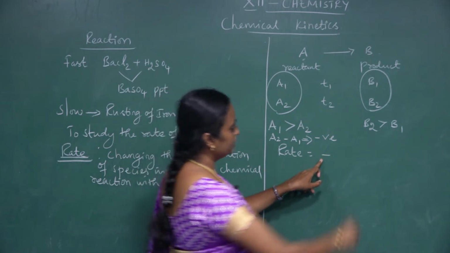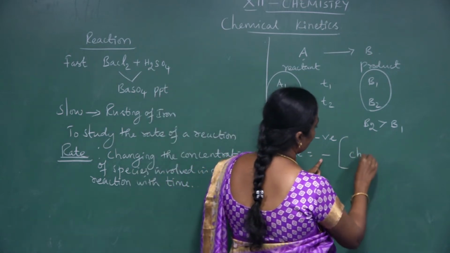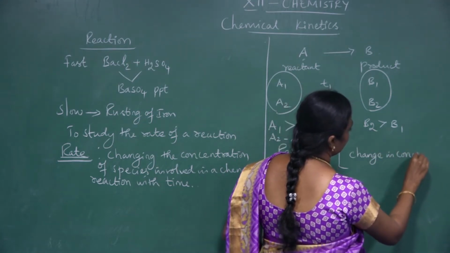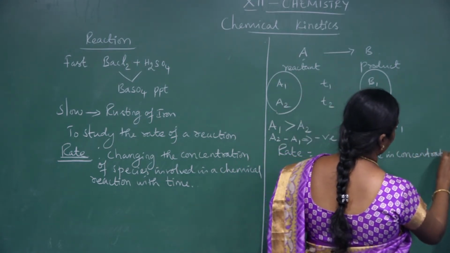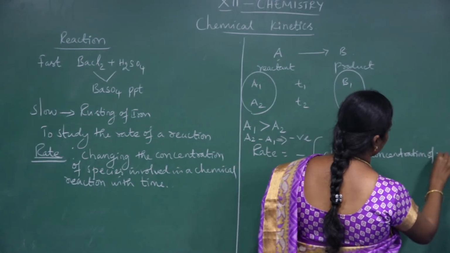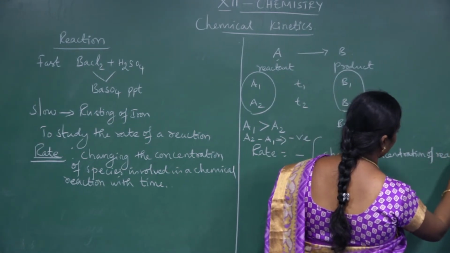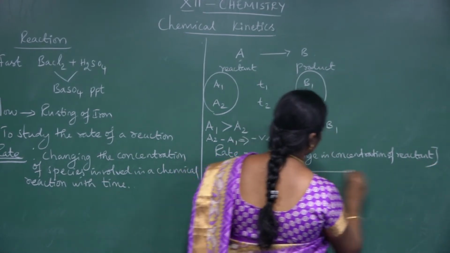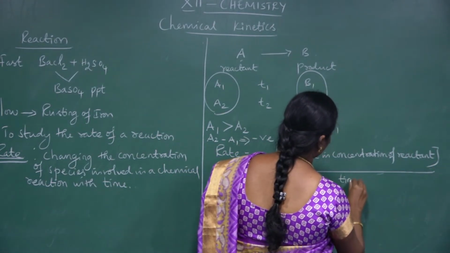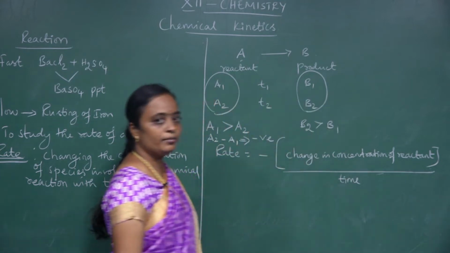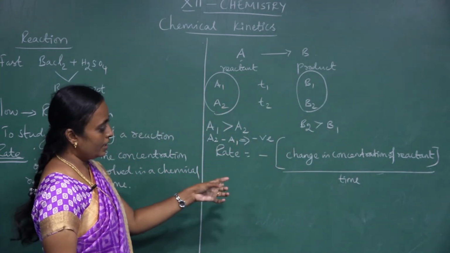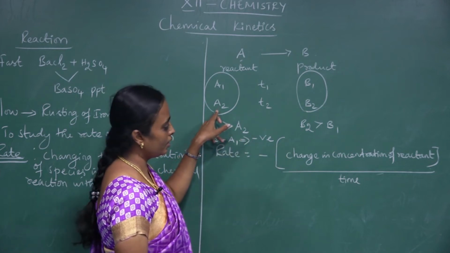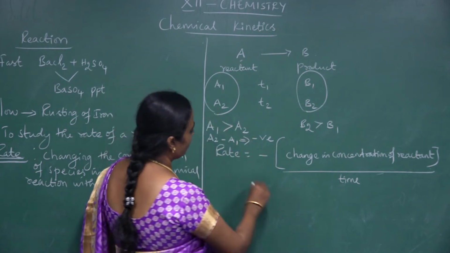So minus the change in concentration of reactant, because I have taken only the reactant, with the time interval. Suppose I am considering the change in concentration of only the reactant A1 and A2. What is the change in concentration?